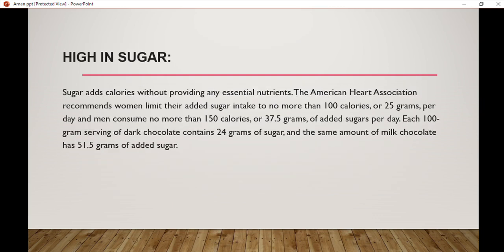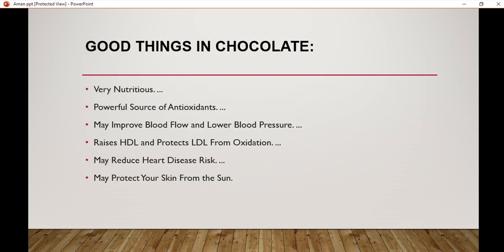High in sugar. Sugar adds calories without providing any essential nutrients. The American Heart Association recommends women limit their added sugar intake to no more than 100 calories or 25 grams per day, and men consume no more than 150 calories or 37.5 grams of added sugar per day. Each 100-gram serving of dark chocolate contains 24 grams of sugar, and the same amount of milk chocolate has 51.5 grams of added sugar.